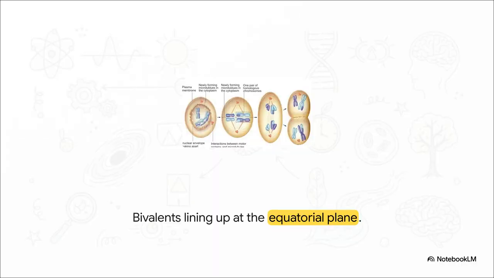Then, as the cell moves into metaphase 1, those bivalents we just talked about line up perfectly along the equatorial plane, basically the middle of the cell. Newly forming microtubules in the cytoplasm swoop in and attach to the centromeres, getting ready to pull these genetic blueprints apart. I mean, it is an absolute masterpiece of biological engineering.